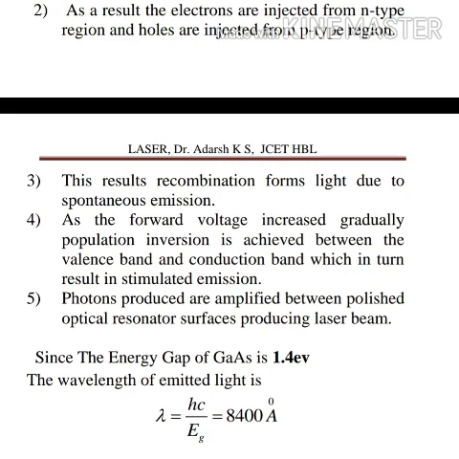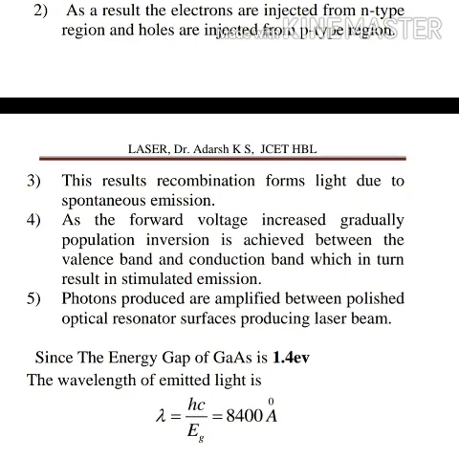But as the forward voltage is increased gradually, more electrons are present in the conduction band. Hence that yields population inversion, and the population inversion is achieved between the valence band and the conduction band. This in turn results in stimulated emission, because now we are increasing the forward current, the forward voltage, which means we are supplying external energy. Hence the corresponding emission depends upon the external energy, and we can call it stimulated emission. So that stimulated emission leads to laser action.